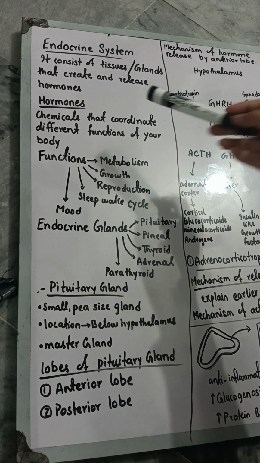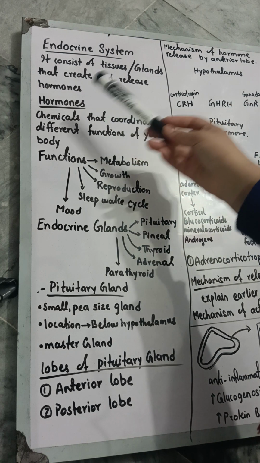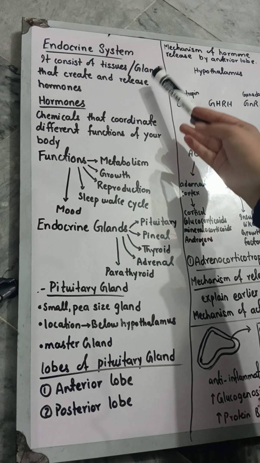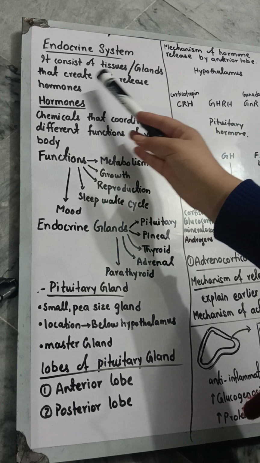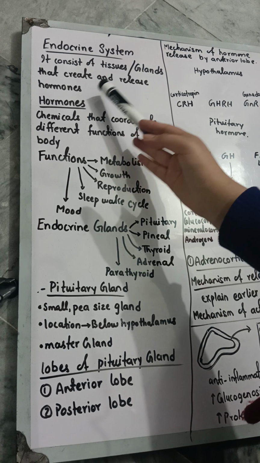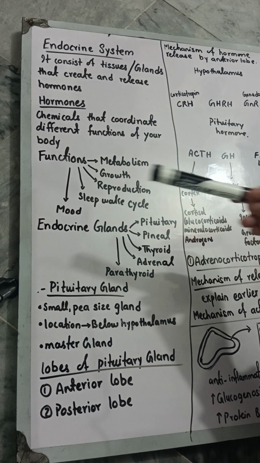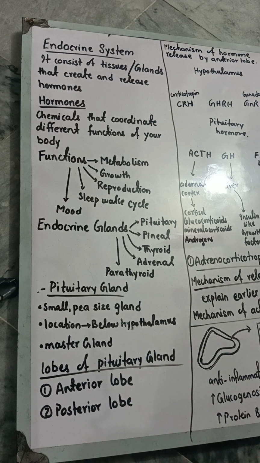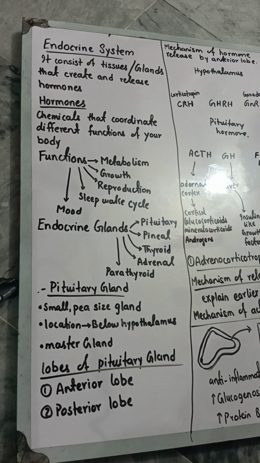So first of all, let's discuss what the endocrine system is. It is a system which consists of tissues and some glands. These tissues and glands help in the production as well as the release of specific kinds of hormones which they produce by themselves. Whenever a disease happens, these tissues and glands make changes, and due to these changes a particular disease happens. So in order to treat them, we will make drugs which directly affect these glands, and after that we can treat that particular patient.